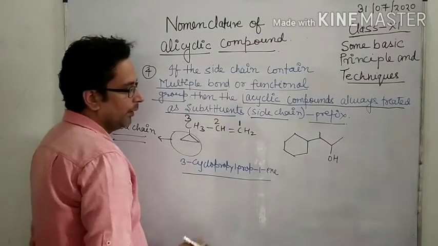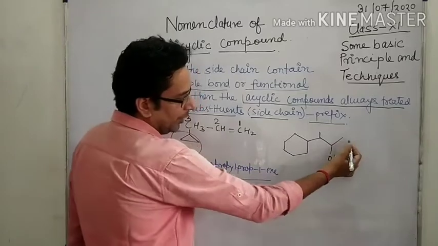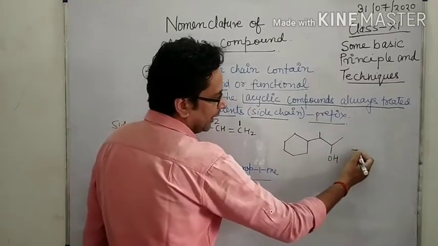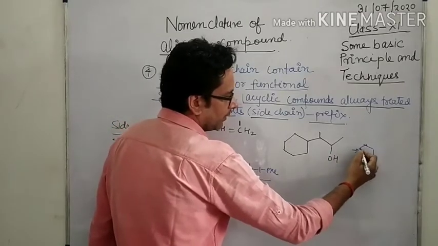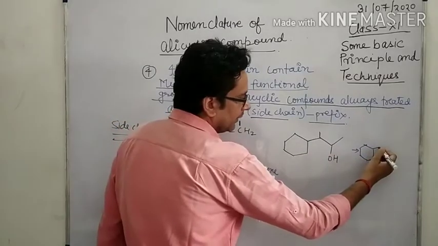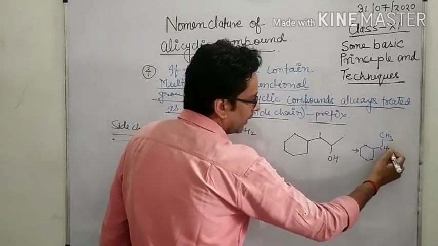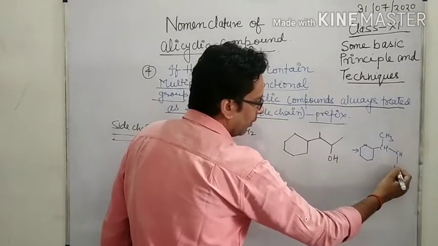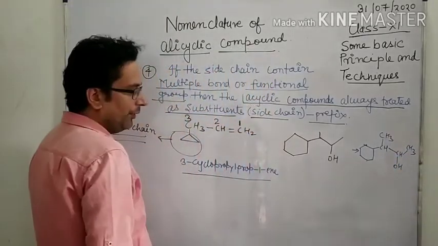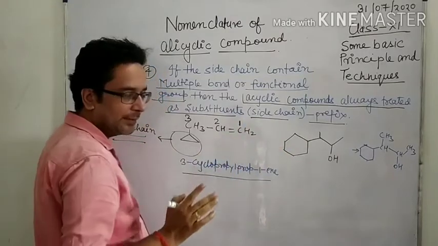Now look here, in this compound there is a functional group, and the terminal always shows a methyl group. It can also be written as CH3, CHOH, CH3. So when a functional group is present, then this alicyclic ring is always treated as a side chain.